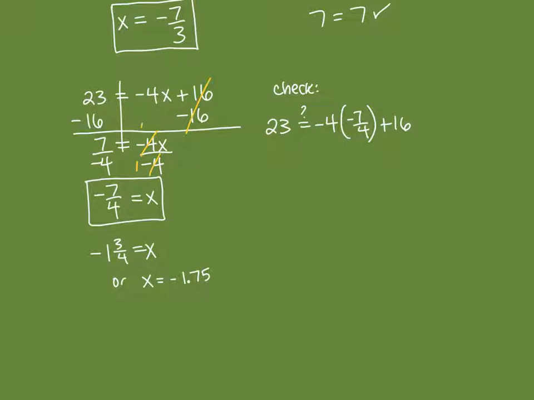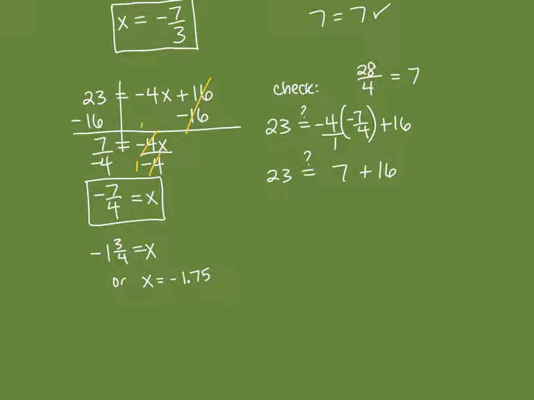So I'm going to write negative 4 as negative 4 over 1, again, to help me multiply fractions easier. Okay, so we've got 23 is equal to, since I don't have anything to do on that side, again, we can multiply across. Negative 4 times a negative 7 is a positive 28 over, I don't use the negative again, I already did. There's not two negatives. So it's just a positive 1, same thing here. I already used the negative for the numerator. So positive 1 times a positive 4 is positive 4. And then 28 divided by 4 is just 7. So that gives us 7 plus 16.